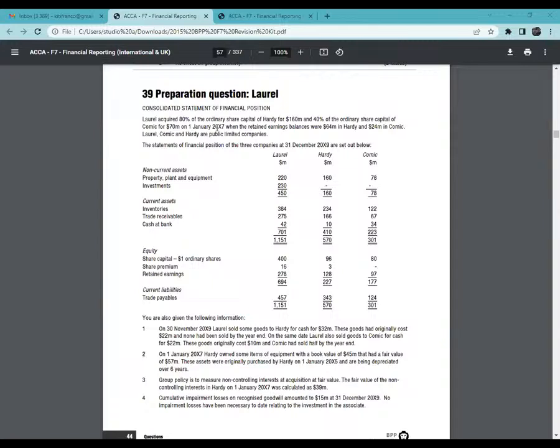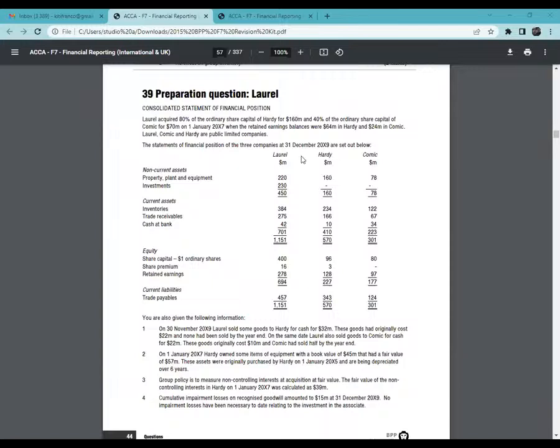Great, let's count this. You see, the date of acquisition, my friend, the acquisition was on 1st January 2017, not 2015. 2015 is when the assets were being acquired. Here we are talking about acquisition of the subsidiary. This subsidiary was acquired on 1st January 2017, and the date of the financial statements is 31st December 2019.